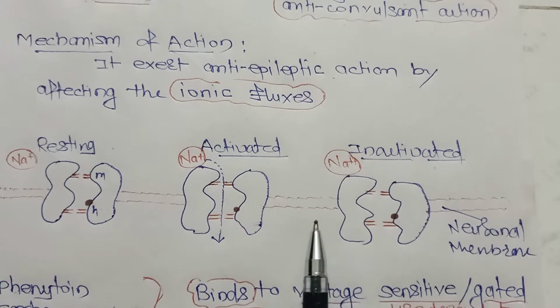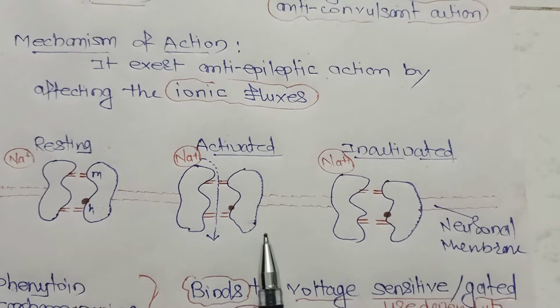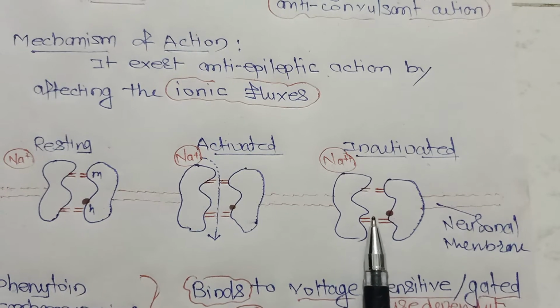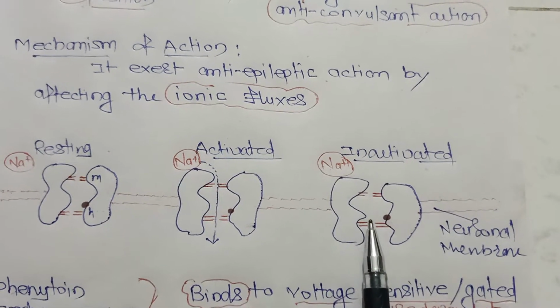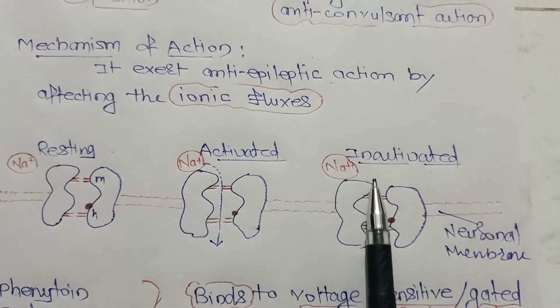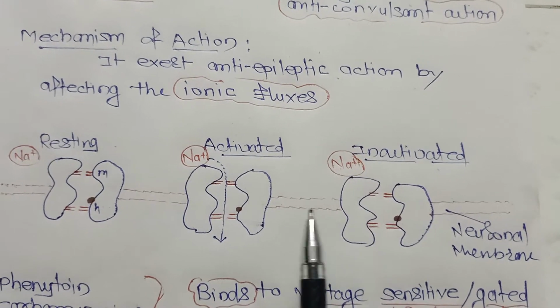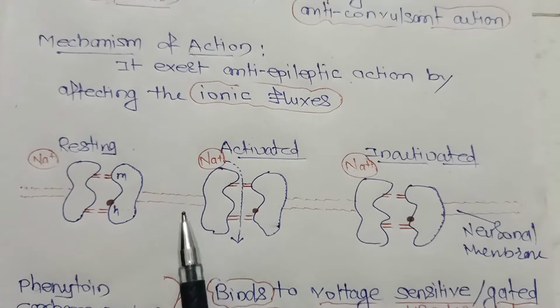Within a few milliseconds, the inactivation gate closes, and it will not allow the entry of sodium ion. This is what occurs normally.